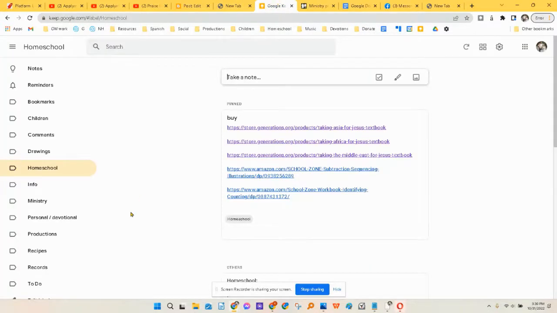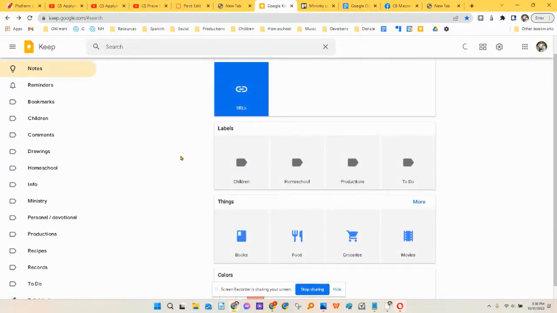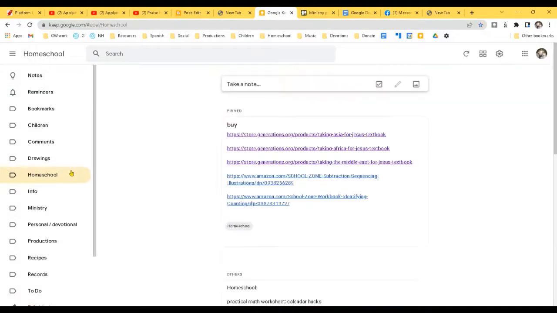So for Google Keep, this is a nice way to dump all the links that I don't need to be easy access. So the bookmarks are there for easy access, but then everything else, which is maybe 2,000 or more links that I have saved up here, this is a place where I can just come back to things later if I ever need to. And we can take a look at the homeschool folder. This is just how it looks. You can start a new note and keep links organized. So it's very convenient for things that you might need someday and you don't want them cluttering your bookmarks.